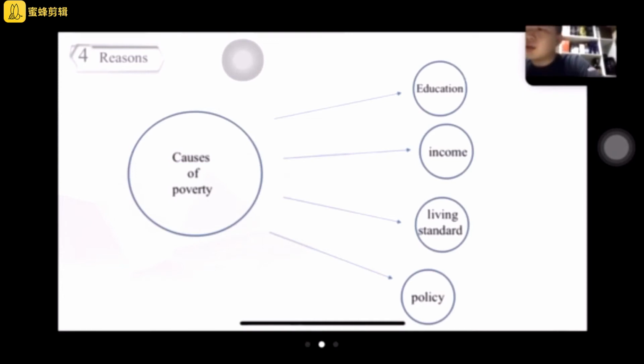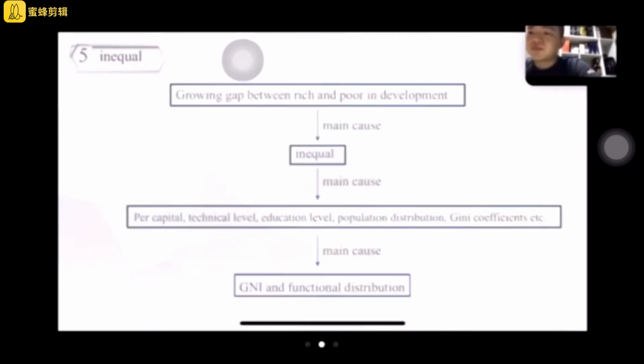At the same time, it is also related to the government, whose import and export policies, financial policies, and taxes will affect the country's economic development.